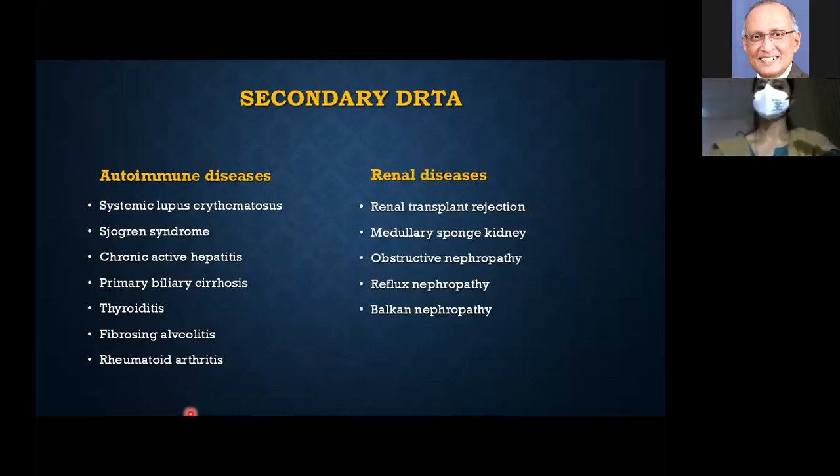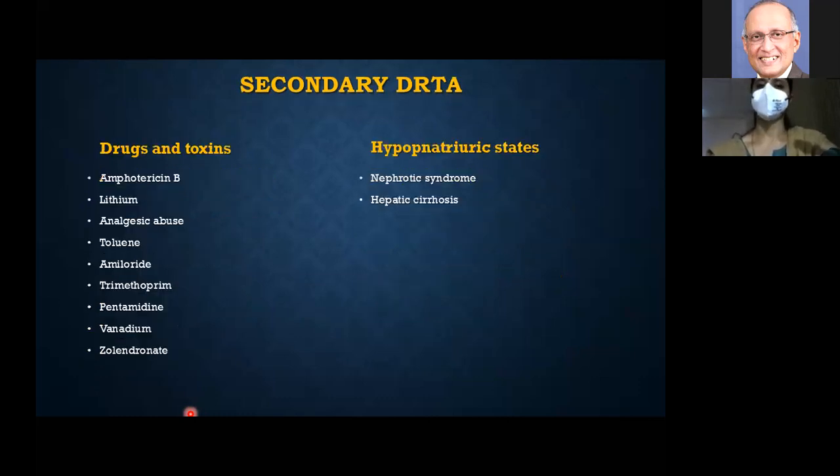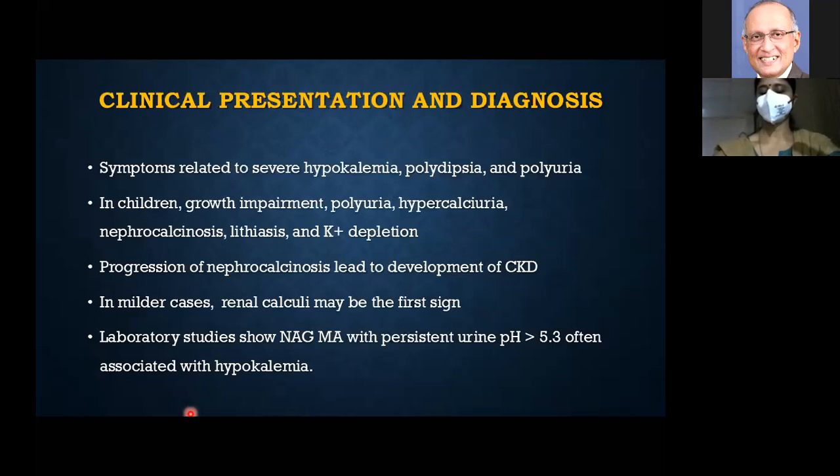In lupus patients also we see these things, and Sjogren's especially, rheumatoid arthritis, primary biliary cirrhosis, medullary sponge kidney (MSK), and reflux nephropathy. All these are usual causes of secondary distal RTA, along with a numerous list of drugs and toxins. Zoledronic acid is one of the culprits.